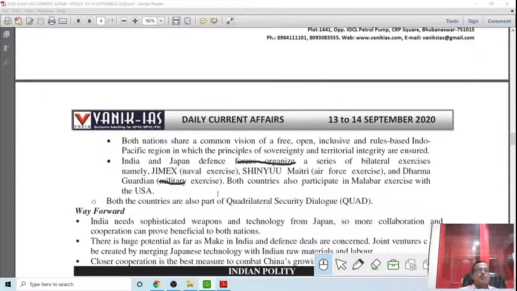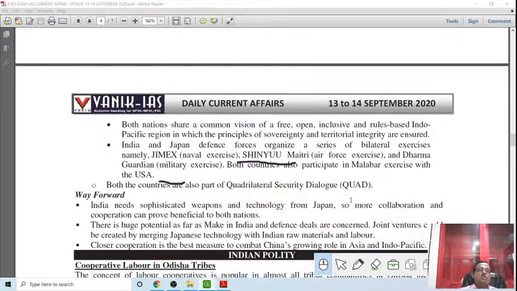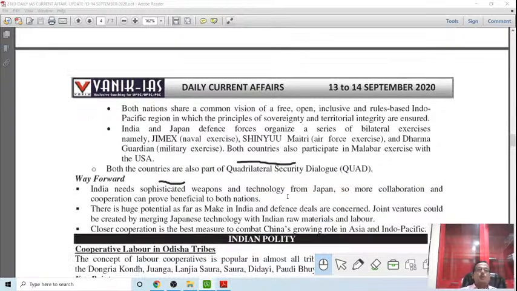So both the countries are also part of the Quadrilateral Security Dialogue. What is the Quad? The Quad is a quadrilateral dialogue. Here India is there, Japan is there, USA is there. So they are trying to develop this. Then India needs sophisticated weapons and technology from Japan. So more collaboration and cooperation can be beneficial for both the nations.